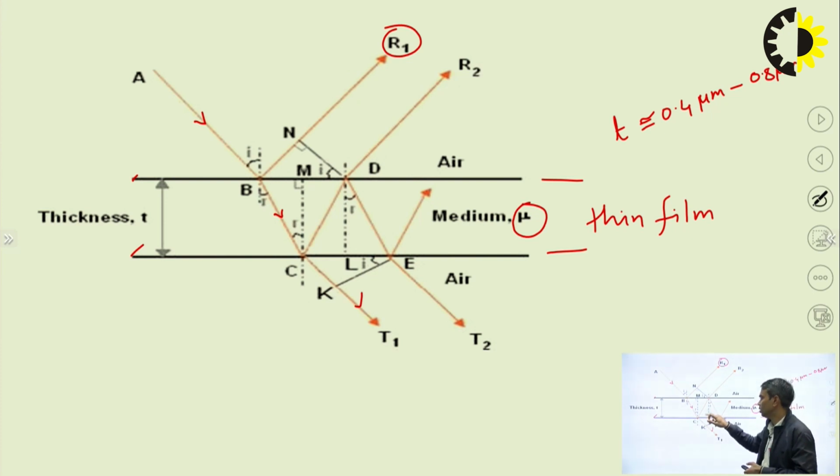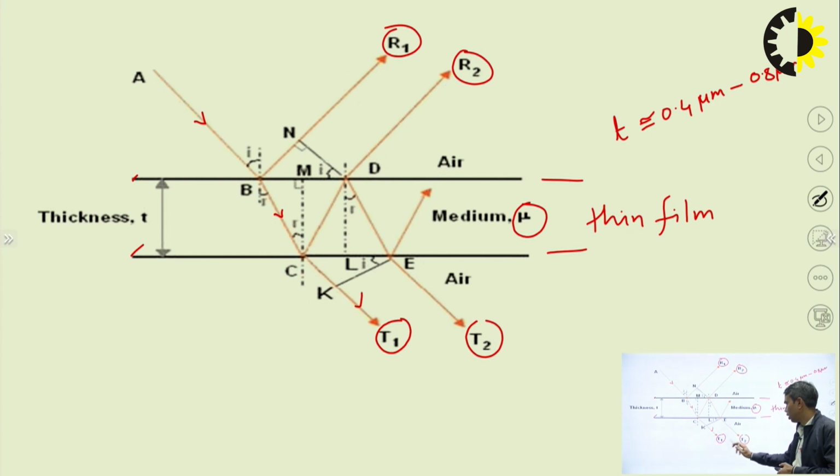BC and CD are multiple reflections in the thin film itself, and after D it emerges again as R2. R1 and R2 are known as reflected rays; T1 and T2 are known as transmitted waves or rays.